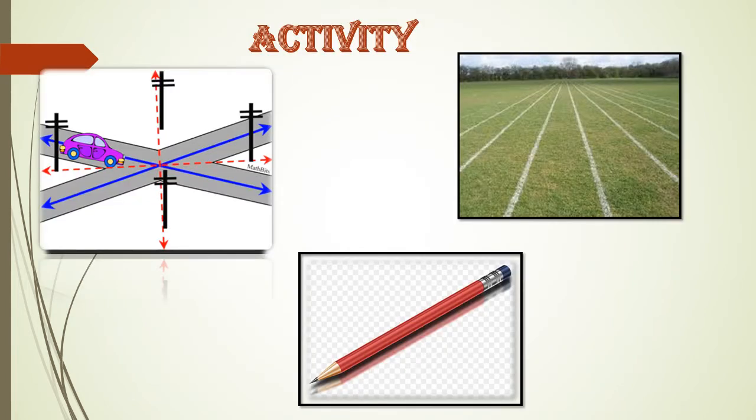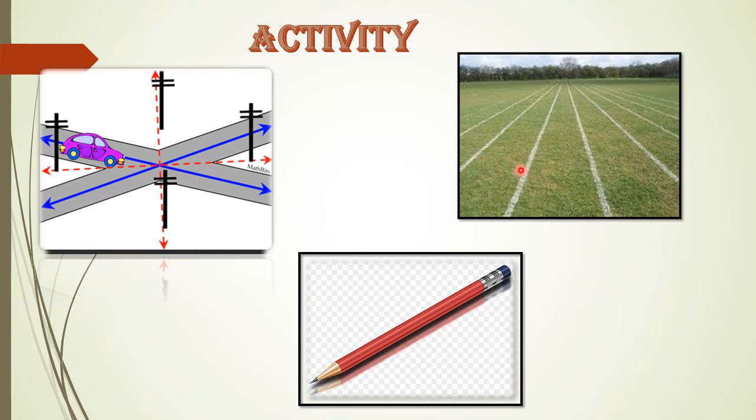Okay, this is a small activity. You have to identify the type of lines: which one is a line, which one is a parallel line, and which one is an intersecting line. You have to tell me the answer. Shall we do this? Yes. What is this one? It is a road junction. So this road and this road meet at this point. So this is an example for intersecting lines. Very good.